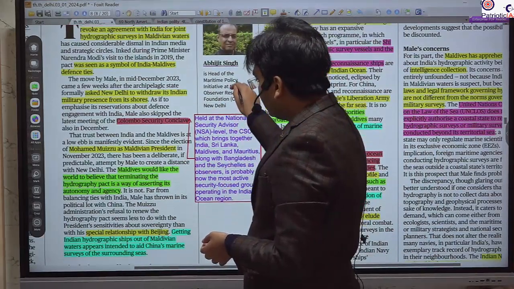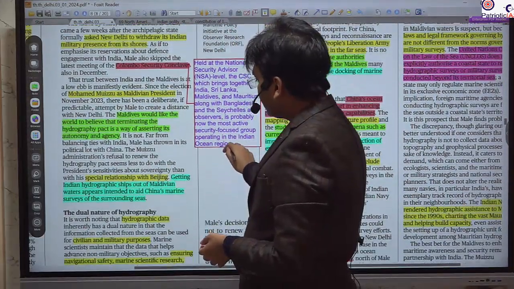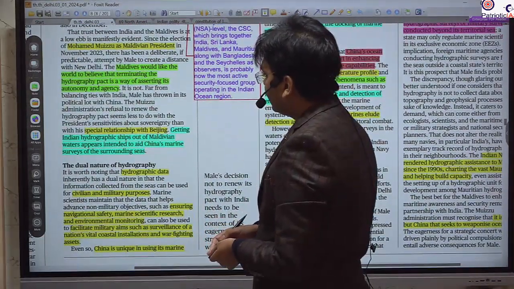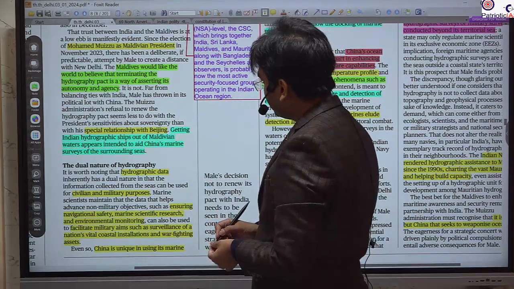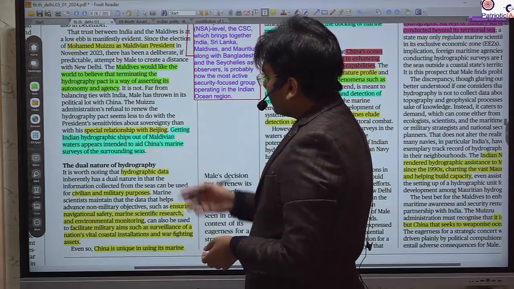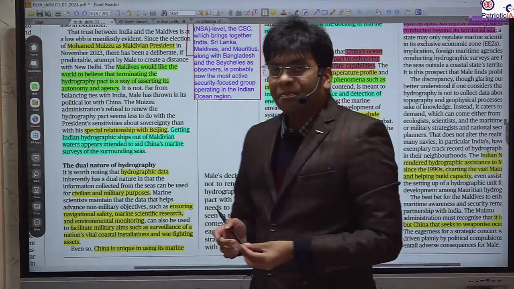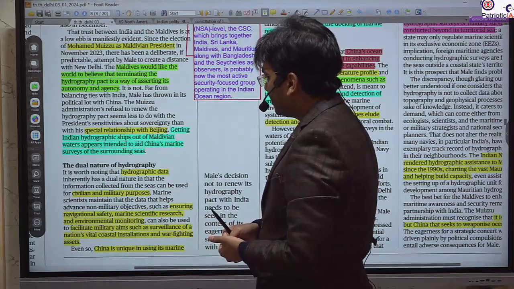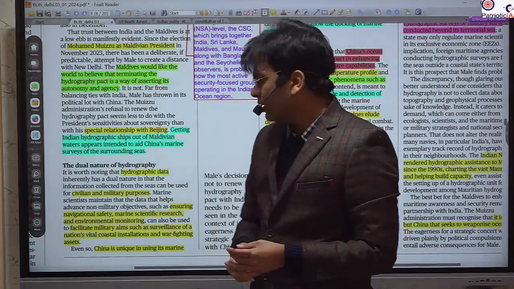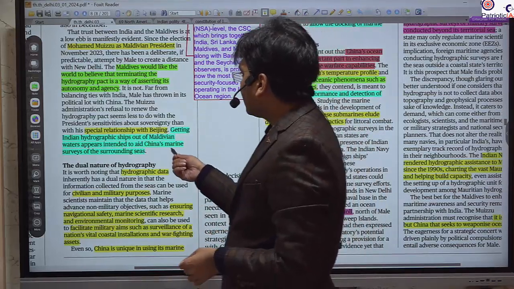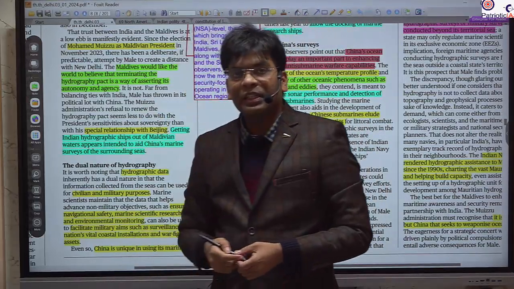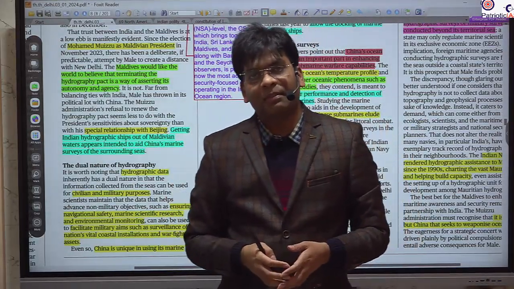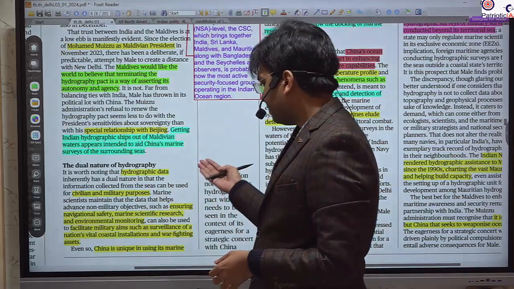So now the newly elected president wants India to get out of this particular task, and this particular agreement has been withdrawn. He is showing that due to this hydrographic survey and the Indian Navy's presence and military presence in the Maldives, it is hurting its sovereignty. But the reality is that by withdrawal of the Indian Navy and the oceanographic survey team and mechanism, China will get the chance to do the same.